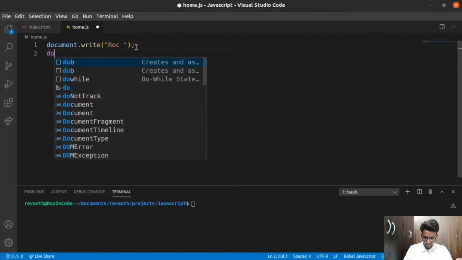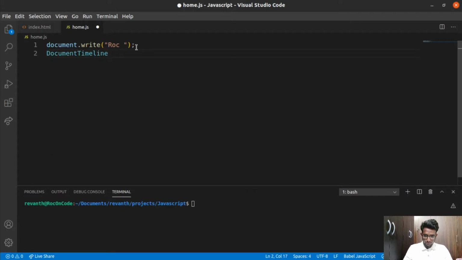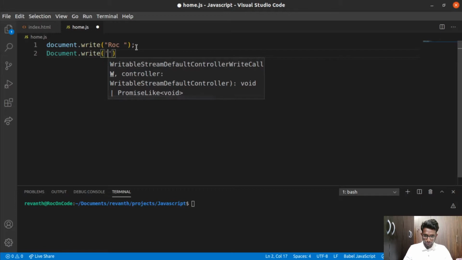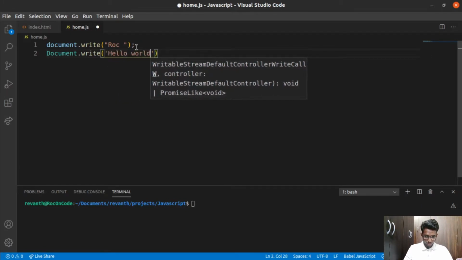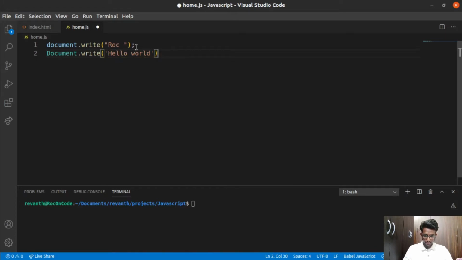If you just go here, I'm going to write document.write, and here I'm going to write hello world, and I'm going to press Ctrl S, so it's going to be saved. Sorry guys, it's not document, it's document with a lowercase d. Here JavaScript is a case sensitive language, so we need to check about it.